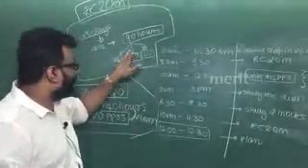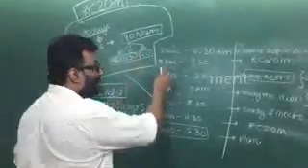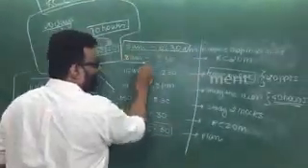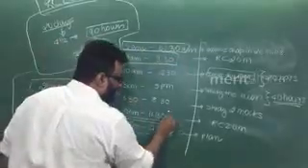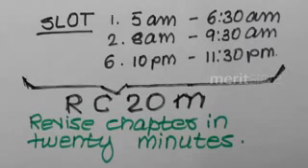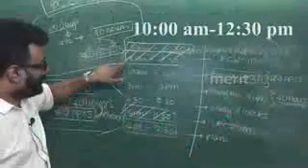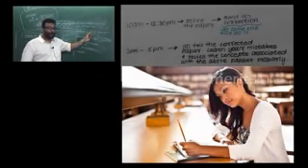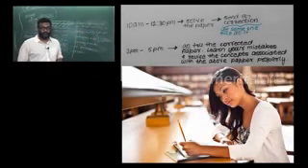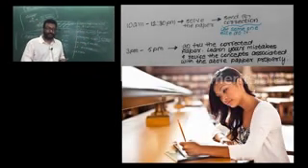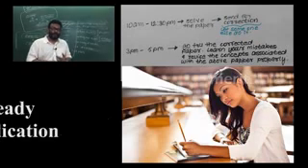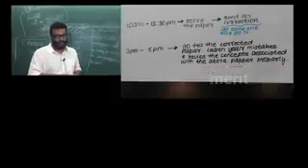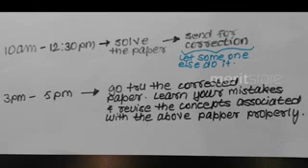So you still get 40 hours, 30 hours and 20 hours. So that means that's what you're going to do in this time, in this time and in this time, correct? So we've explained what you're going to do in these time slots. Okay? Now 10 a.m. to 12:30 is the time when you will actually pick up a paper and solve the paper. It could be a past paper, a mock paper or a paper from some ready publication. So pick that and solve it.